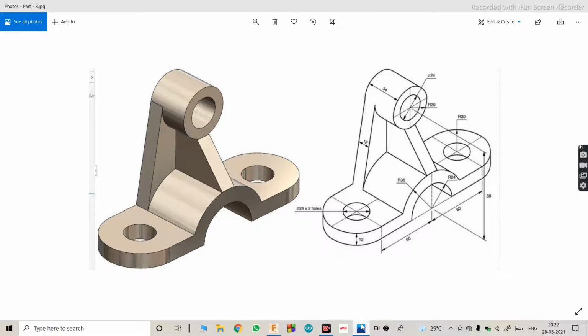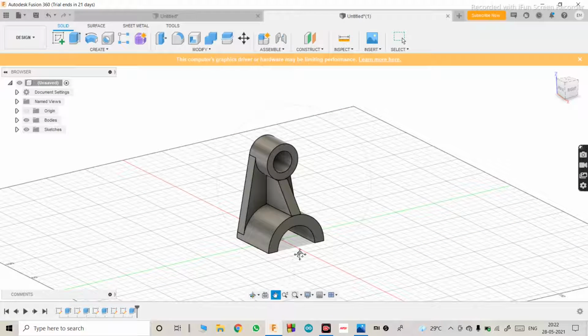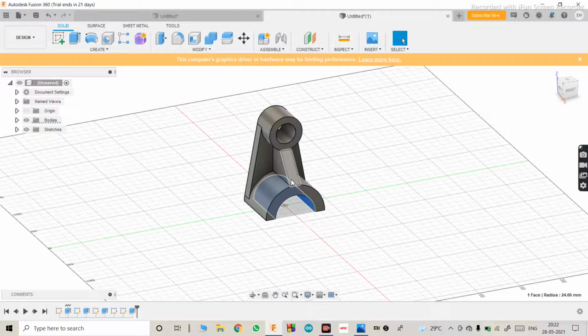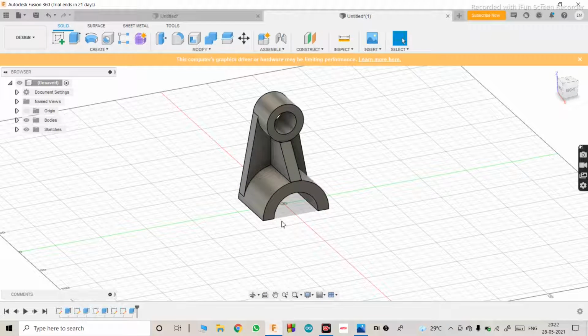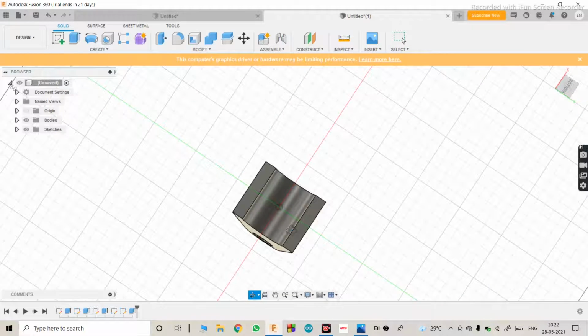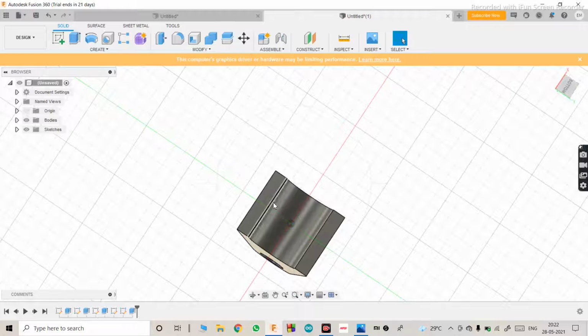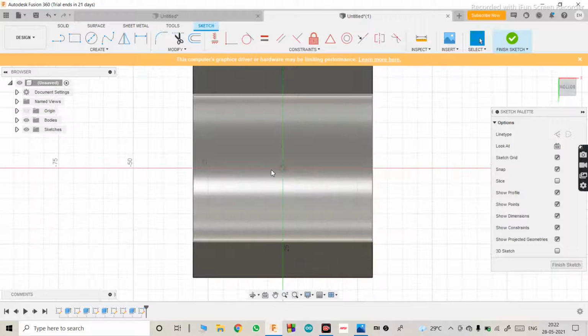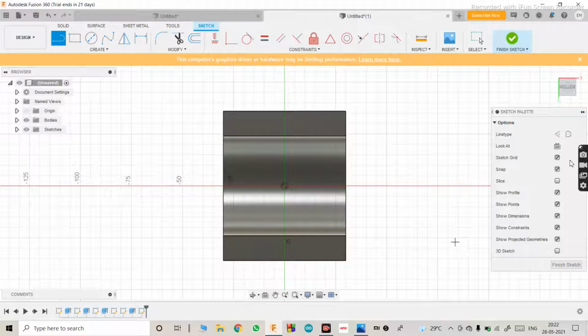So we'll use the bottom plane. Go here into sketch, use this plane. Okay, use construction line. We'll make this as 60.